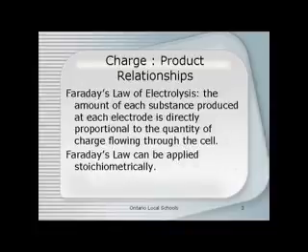We're looking at the relationship between charge and our product. And so Faraday's law of electrolysis says this: the amount of each substance produced at each electrode is directly proportional to the quantity of charge flowing through the cell. And Faraday's law can be applied stoichiometrically. That's what we're going to do.